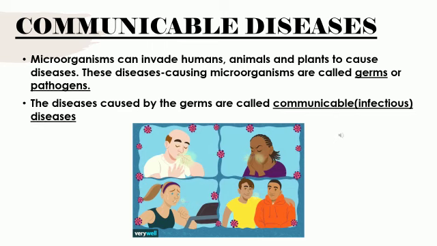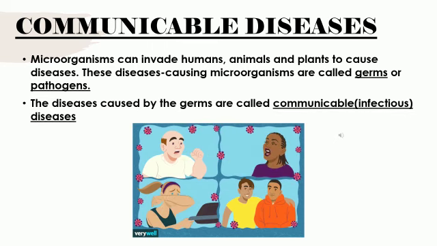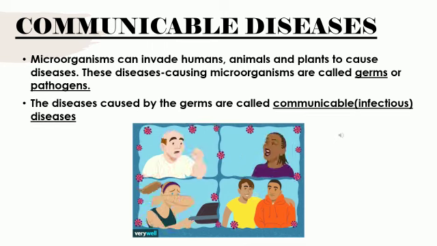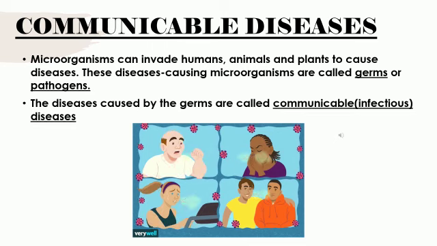And we saw that many microorganisms are useful to human health as well as to our ecosystem. But they can also invade humans, animals and plants to cause diseases. These disease causing microorganisms are called germs or pathogens.